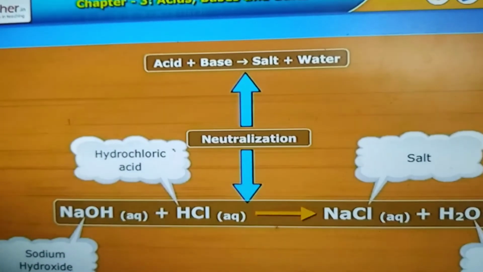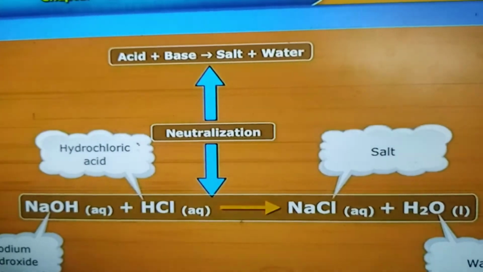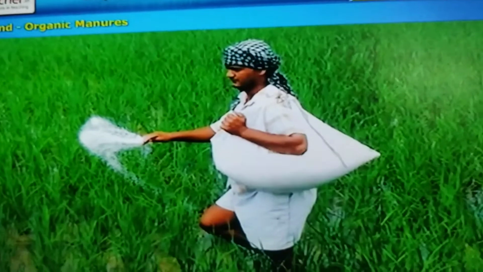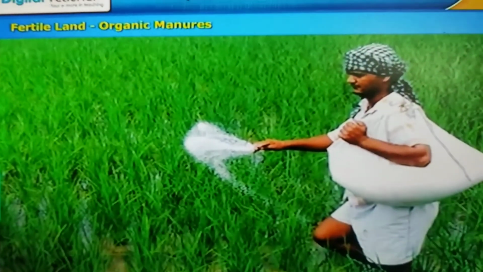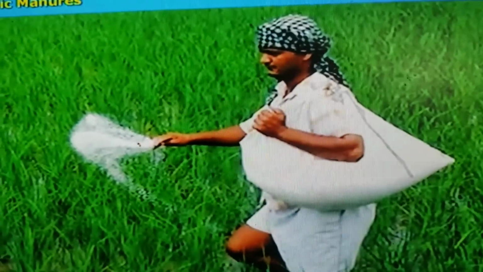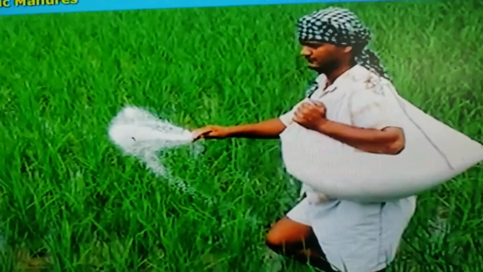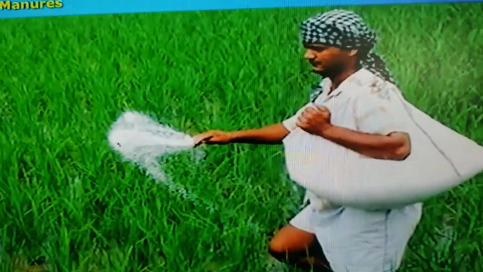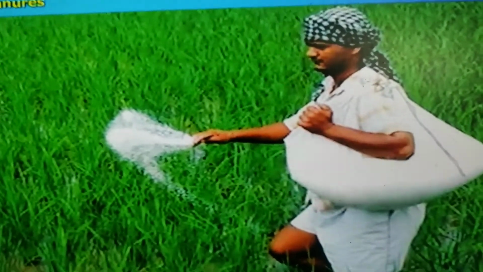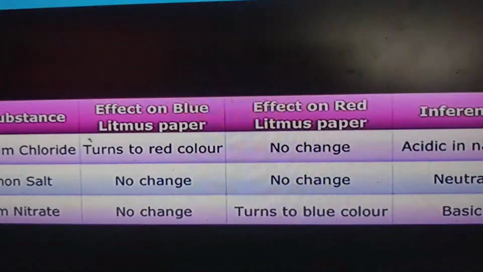Here we have to remember all neutral solutions are not salt solutions. Sugar or starch solutions are neutral solutions, but they are not salt solutions. So we have to remember it. See how far it is helpful to the farmers: fertile land or organic manures. In recent years, the use of chemical fertilizers has increased. Though chemical fertilizers increase production, they affect the nature of the soil. Some fertilizers increase the acidity of the soil and some its basicity. Thus the use of natural organic manure is preferred these days.